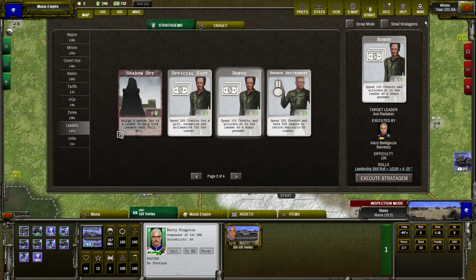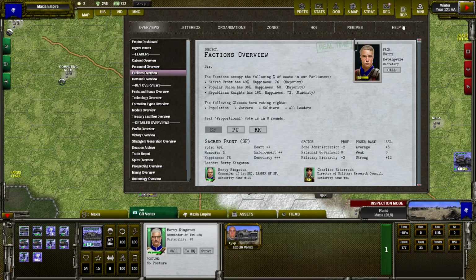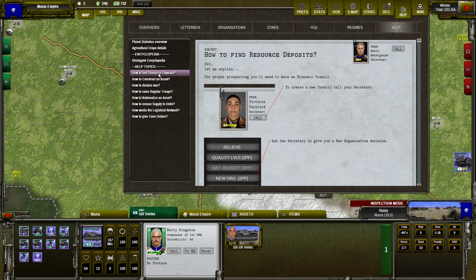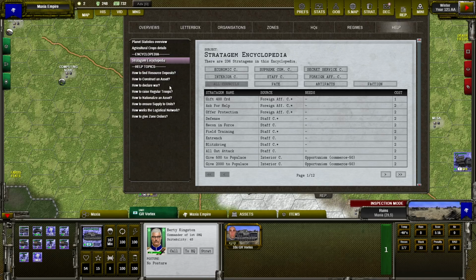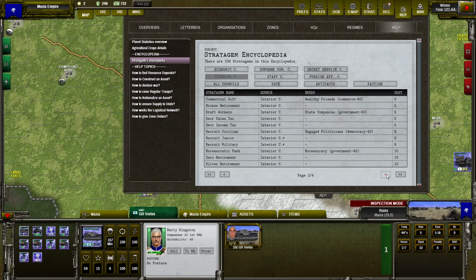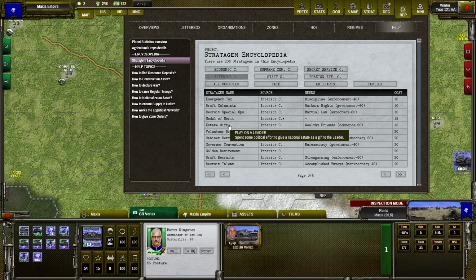You can find them if you go to report, help, and stratagem encyclopedia, Interior Council, and here you should find this is official gift, this is commercial gift, and here estate gift.